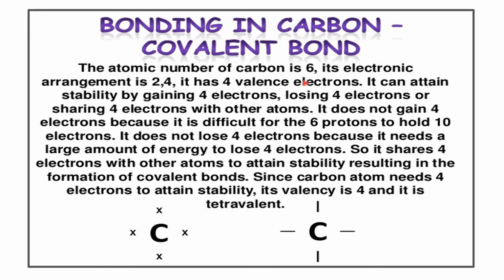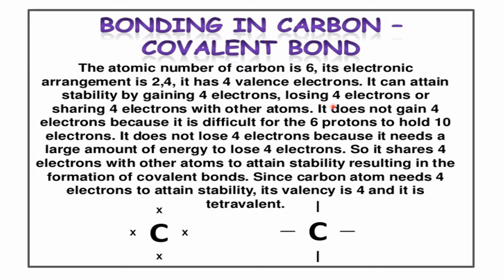At the same time, losing 4 electrons is also not possible, because if it loses 4 electrons, 6 minus 4 is equal to 2, so it can attain the electronic configuration of helium. But in this case also it's not easy to lose the electrons. It requires a higher amount of energy for the carbon atom to lose the 4 electrons. Hence, carbon takes the facility of sharing the electrons.